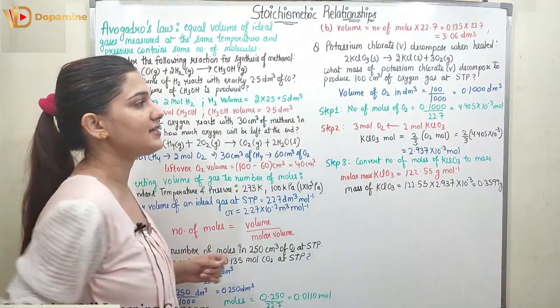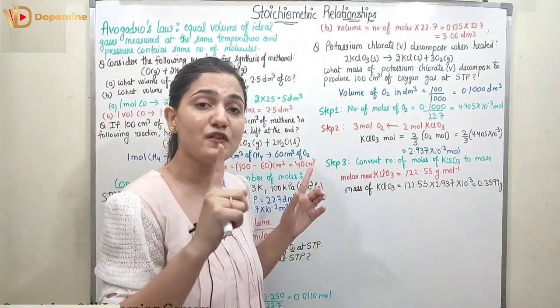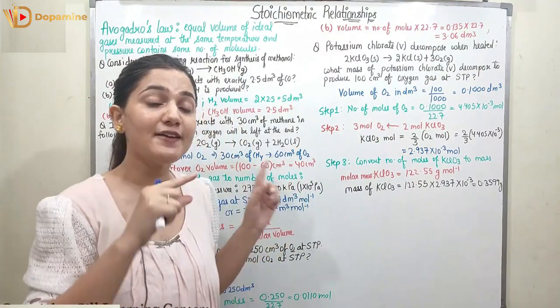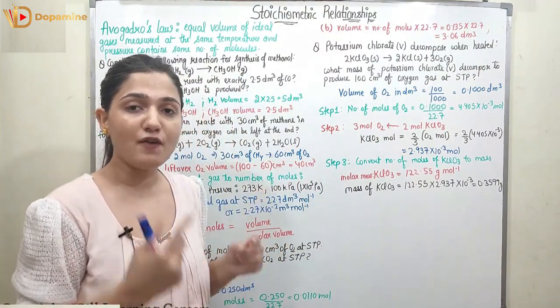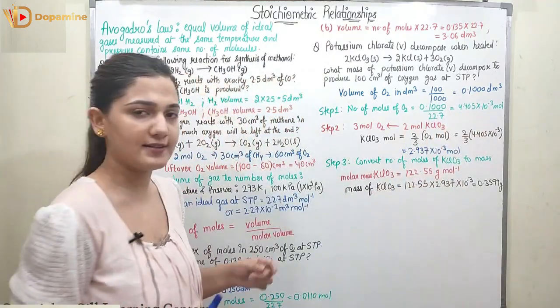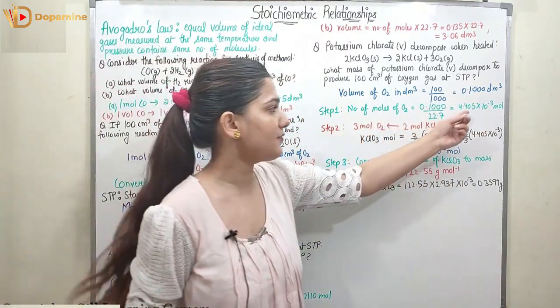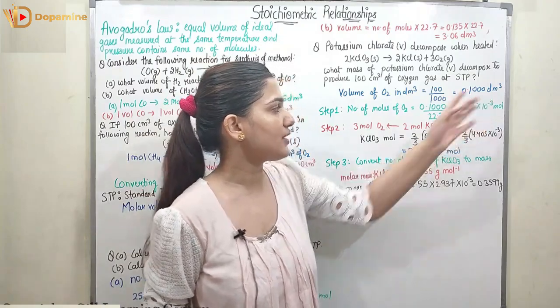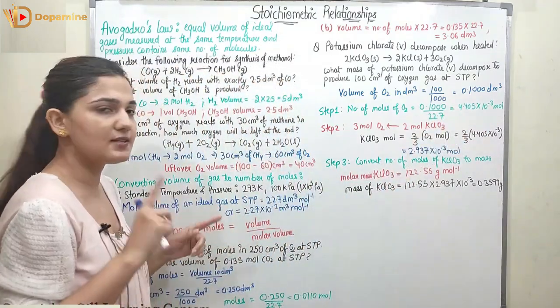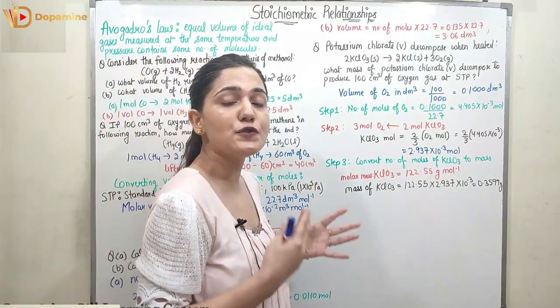First we need to find the moles of oxygen. For that we need the volume of oxygen in dm³, which is 0.1000 dm³. So the number of moles will be 0.1 upon 22.7, which is 4.405 times 10 raised to power minus 3 mole. So this is step 1.